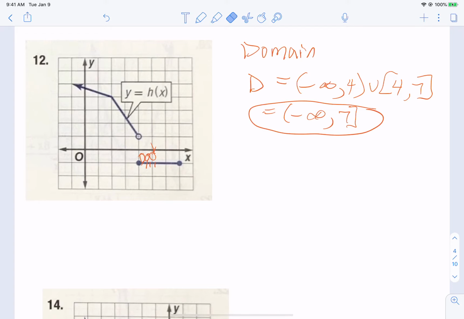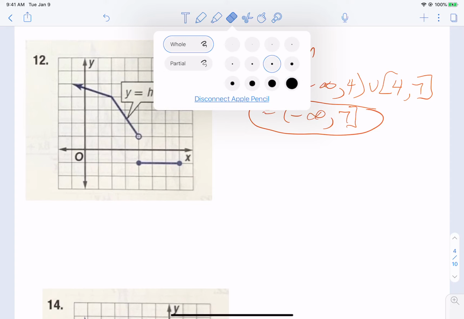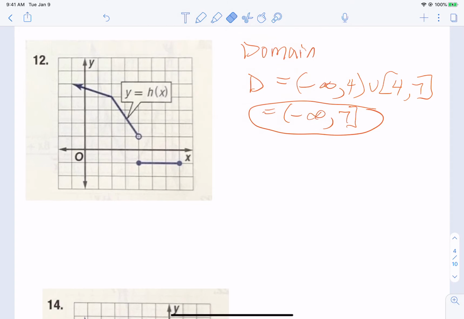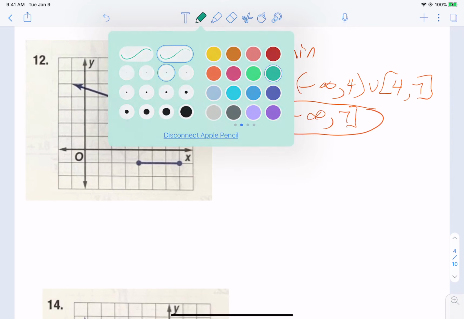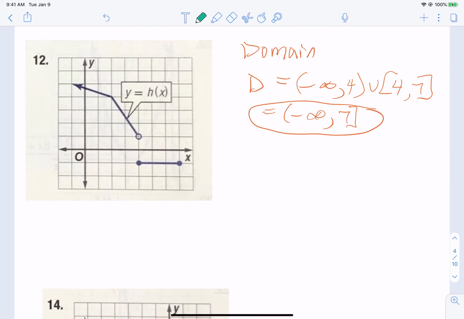Let me erase all this. And let's talk now about our range. Now the range is the bottom of the graph, all the heights or y values that are used, to the top of the graph. So guys, type in the chat bar, what is the lowest y value that he can hit? You guys got it. Perfect.